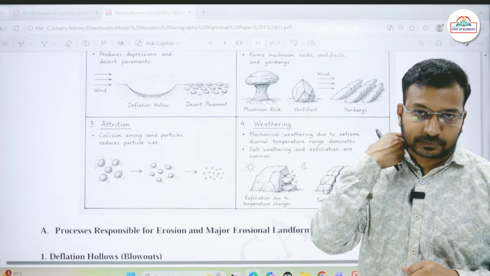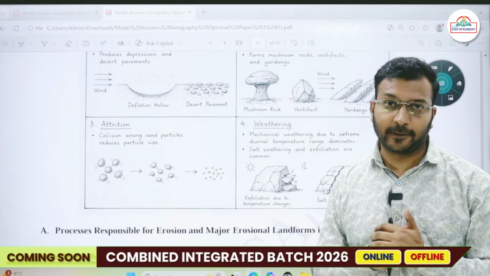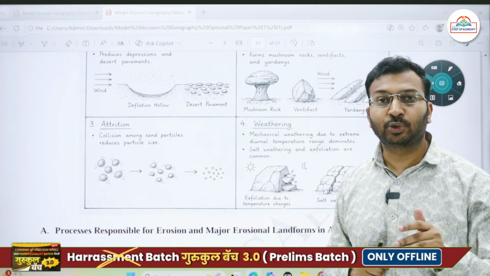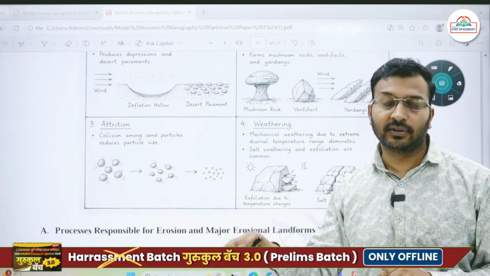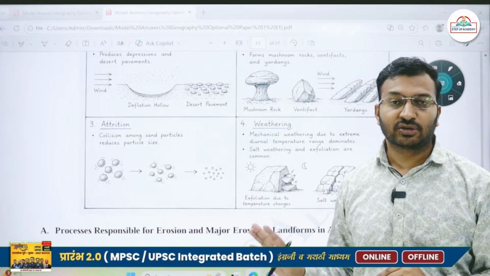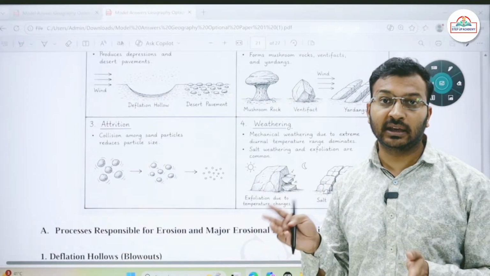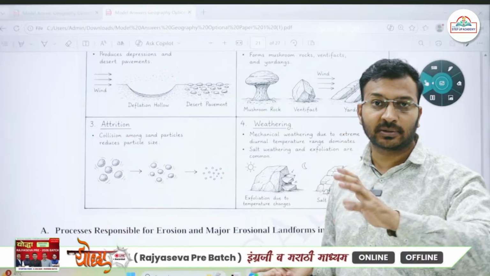For example, during the winter months, if you go to the Thar desert of India, at night the temperature will drop to 1 to 2 degrees Celsius, but during the daytime in that Thar desert itself it will be somewhere around 20-25 degrees Celsius. So the diurnal range of temperature is very high. A 20-25 degree change in temperature in a single day; just imagine, that is very high.